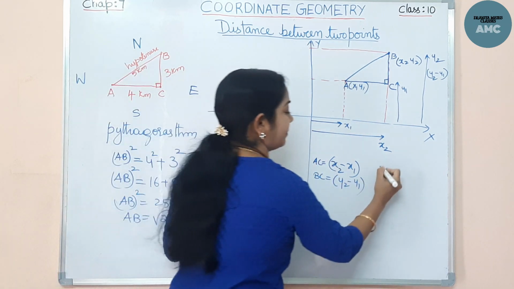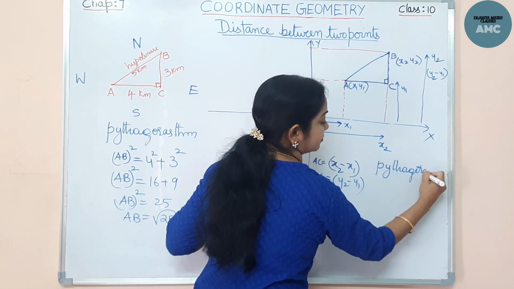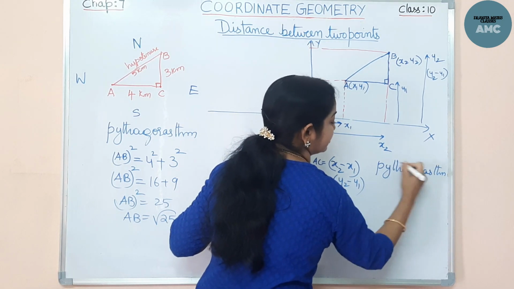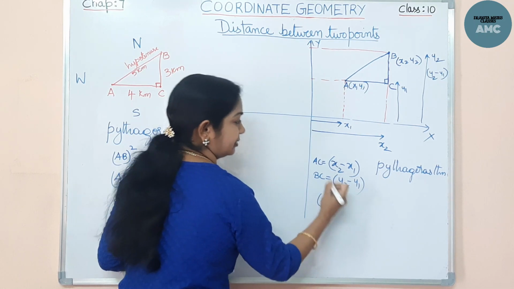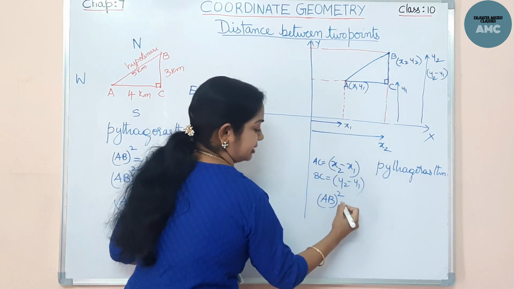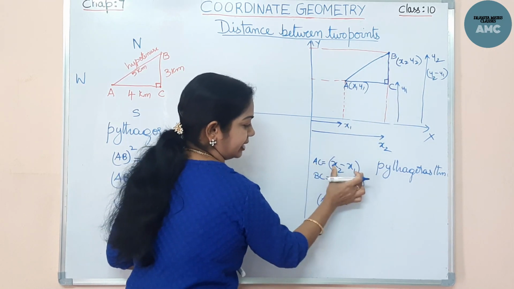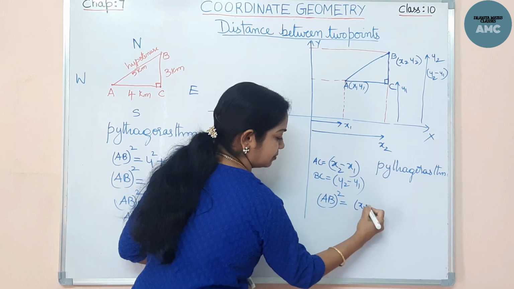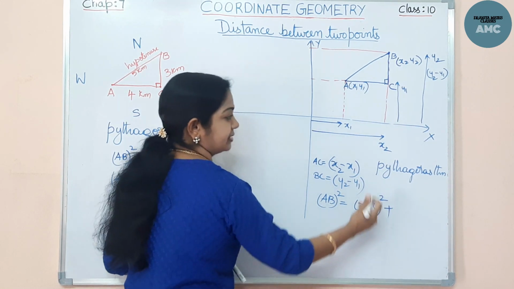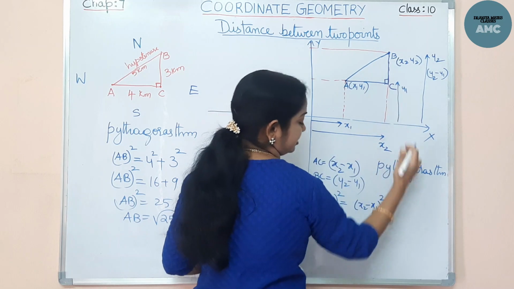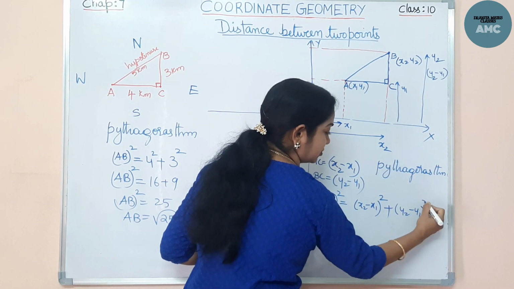Now let us apply the Pythagoras theorem. So what does the Pythagoras theorem tell us? That it is hypotenuse square AB square is equal to side square plus side square. This side square I got it as x2 minus x1 whole square, plus, according to Pythagoras theorem, BC square is y2 minus y1 whole square.